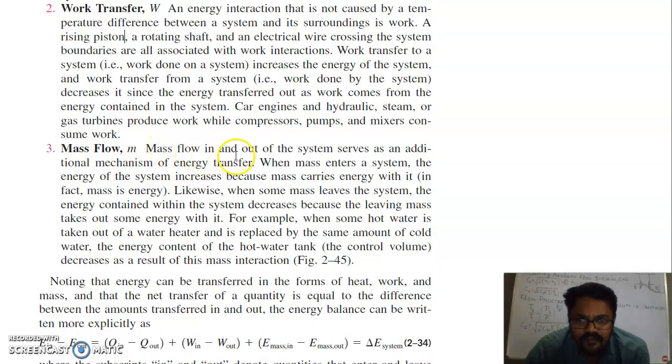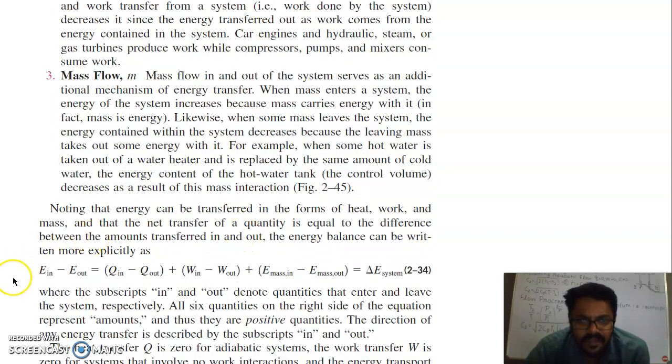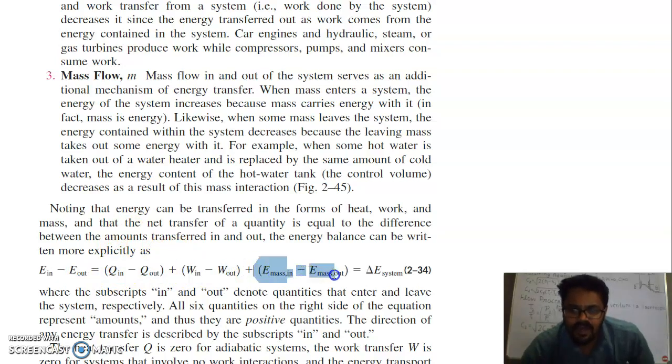Mass flow in and out of the system serves as an additional mechanism of energy transfer. When mass enters the system, the energy of the system increases because mass carries some energy. Likewise, when some mass leaves the system, the energy contained within the system decreases because of the leaving mass. So energy in minus energy out is the net energy balance. That is Q in, heat in minus heat out, plus work in minus work out, plus along with that we have to include mass because mass also contains some amount of energy.